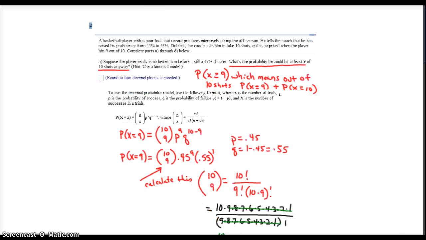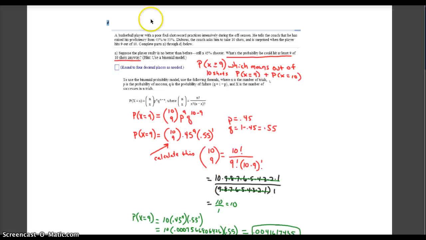So basically that becomes, on the top, 10 factorial is 10 times 9 times 8 times 7 times 6 times 5 times 4 times 3 times 2 times 1. And on the bottom, 9 factorial is 9 times 8 times 7 times 6 times 5 times 4 times 3 times 2 times 1. And these all basically cancel out, so I'm left with 10 over 1, which is 10.